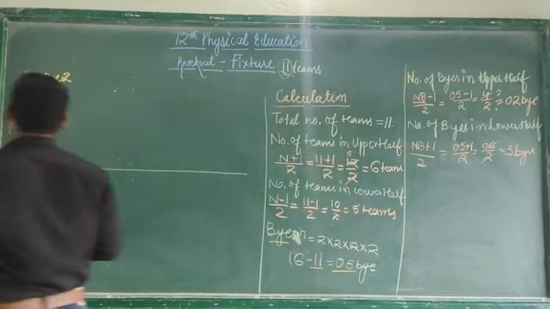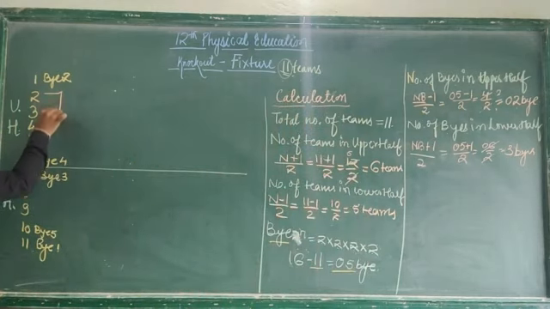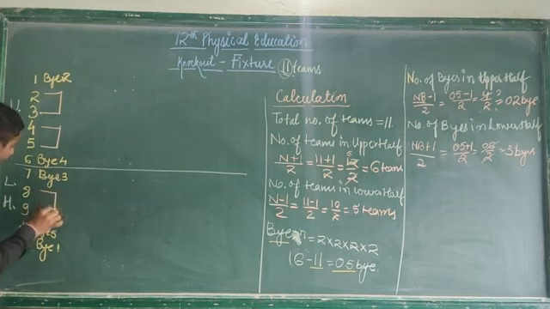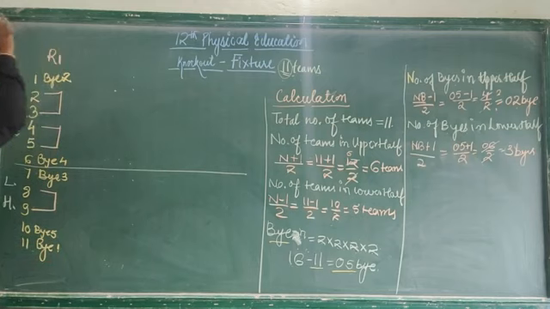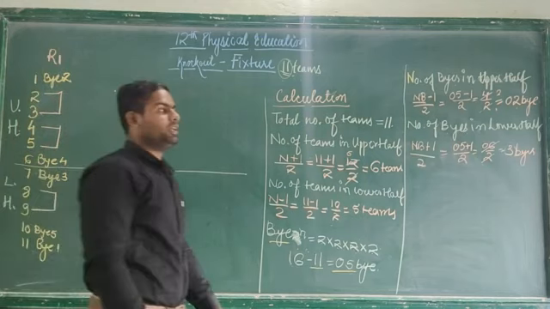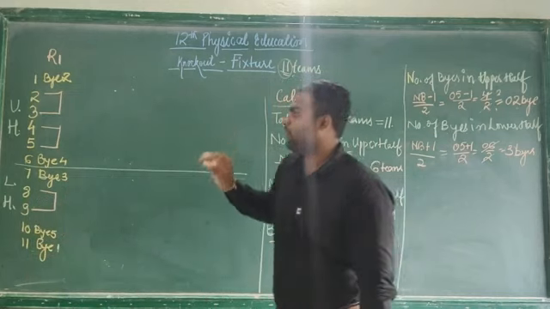Now start the matches. This is match number 1, in which teams number 2 and 3 are playing, 4 and 5 are playing, 8 and 9 are playing. Okay, so all are playing. This is our round number 1. Got my concept? What is this? This is round number 1.